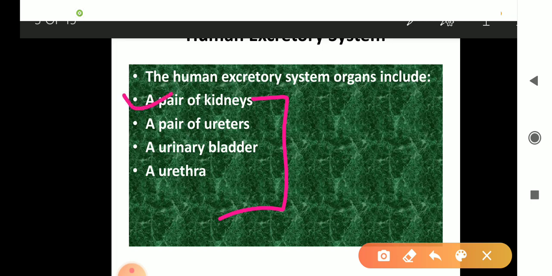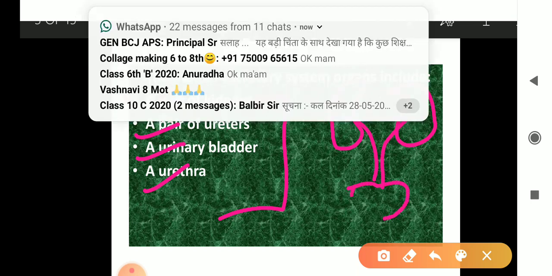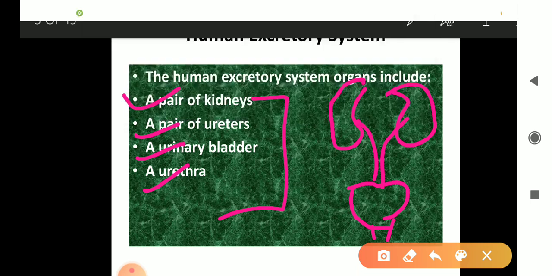The first is a pair of kidneys, second is a pair of ureters, then a urinary bladder and the urethra. Simply, two kidneys are there, then from these two kidneys come the ureters, here is the urinary bladder, and then the opening is called the urethra. Okay, any problem in it?